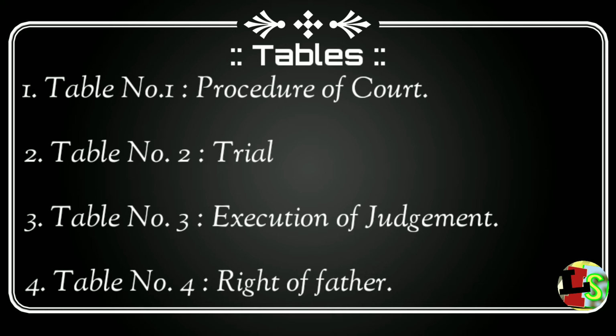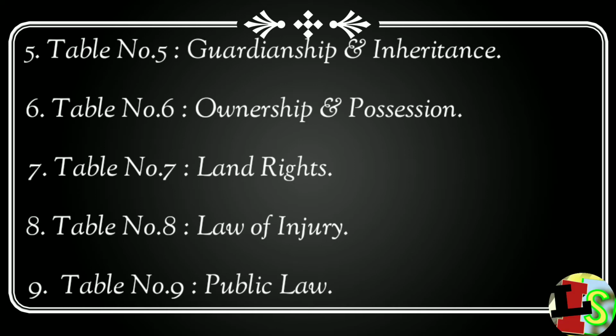Table number 4, Right of Father. If a deformed child is born, then it shall be killed. A father can sell his son a maximum of 3 times. Thereafter, the son is free. Table number 5, Guardianship and Inheritance. Females remain under guardianship even if they attain majority, except vestal virgins.